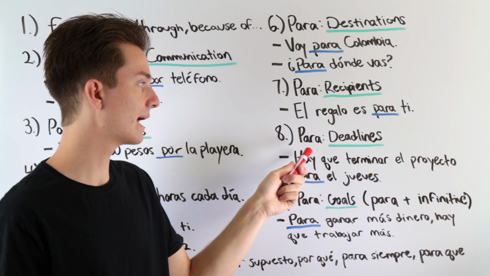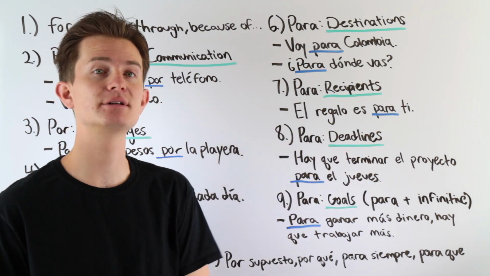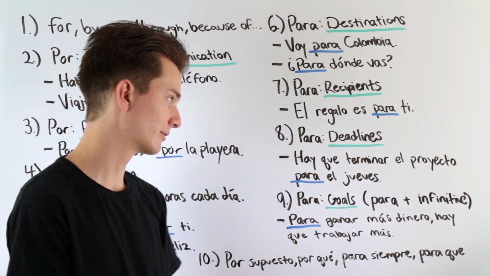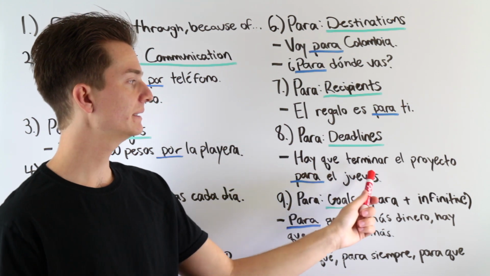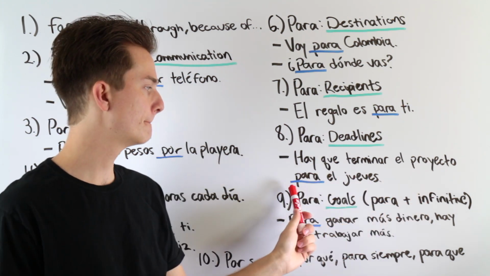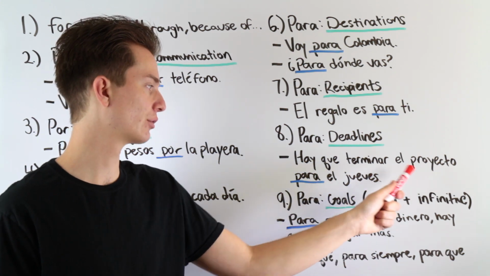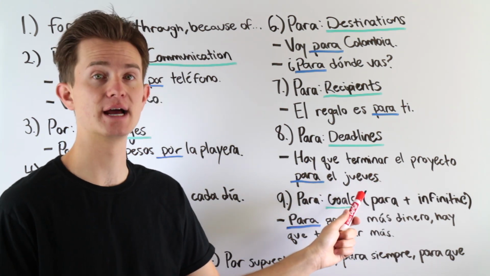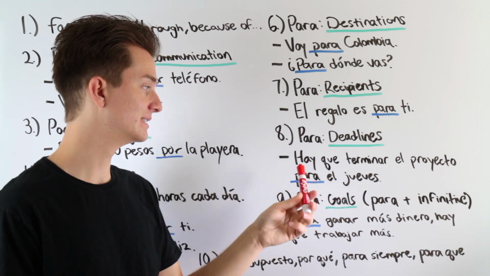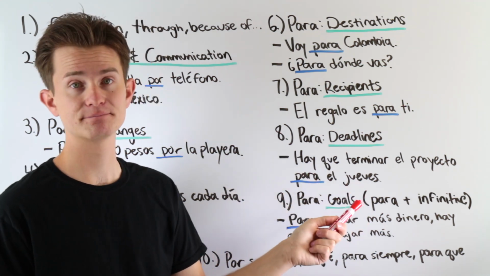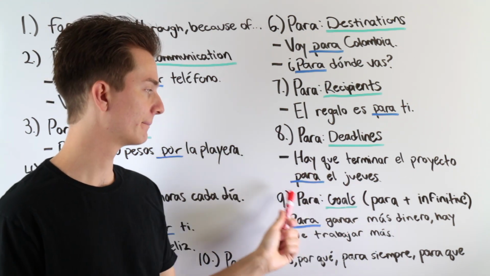Next example, para with deadlines. Hay que terminar el proyecto para el jueves. I have to finish the project for Thursday. So here we have this deadline, Thursday, so we're going to use para here.